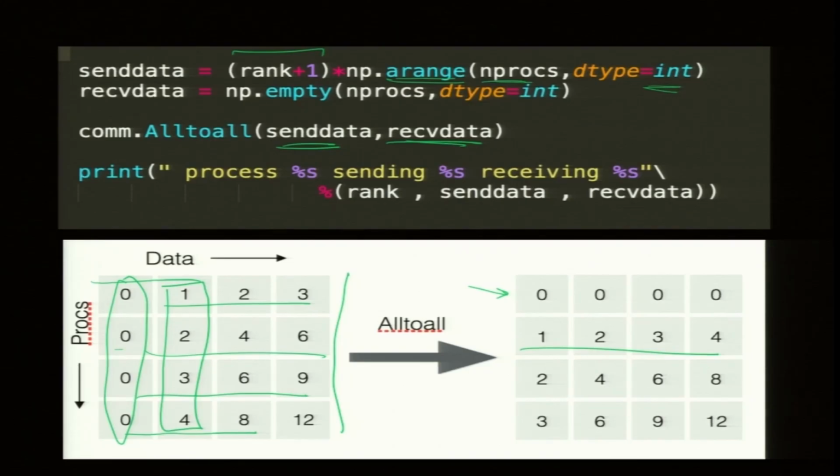So, it is literally transposed, alltoall for a single data, and this is what we will get. Okay. I printed it here. The print is in the next slide. Well, I do not have it here, but basically you can print and you will find the first gives 0, 0, 0, 0, process 1 gives you 1, 2, 3, 4, process 2 gives you 2, 4, 6, 8, and the last one gives 3, 6, 9, 12.